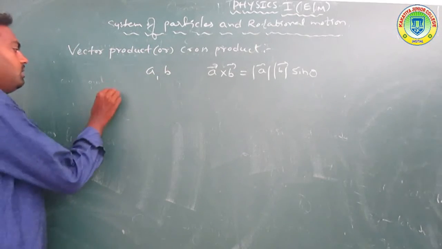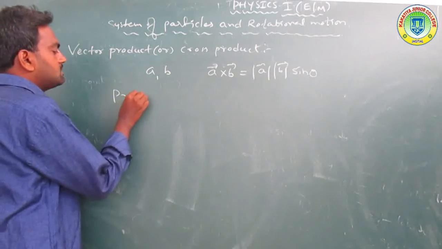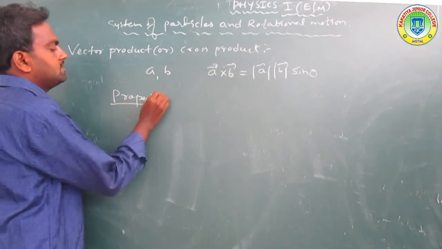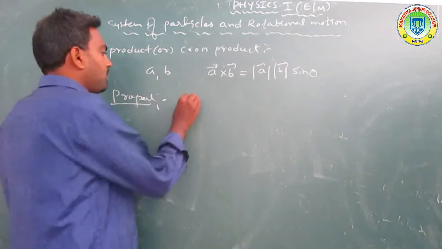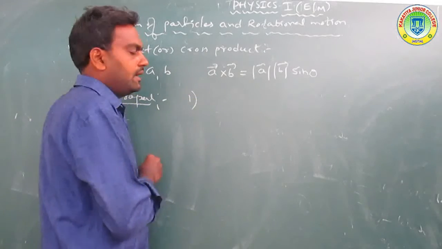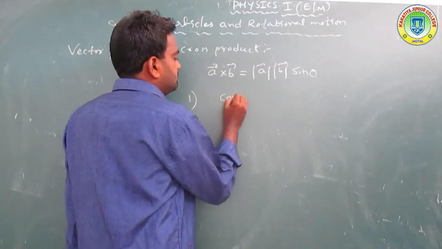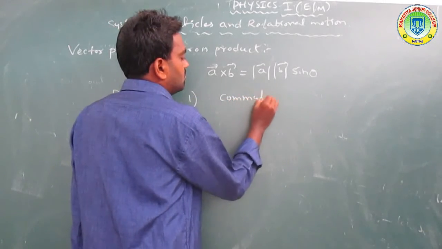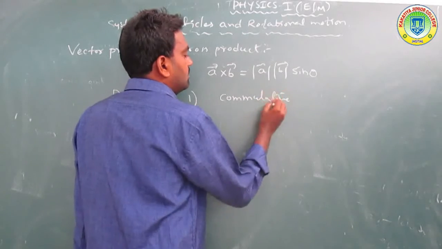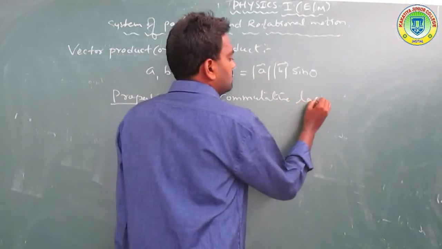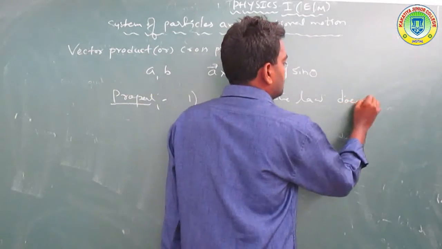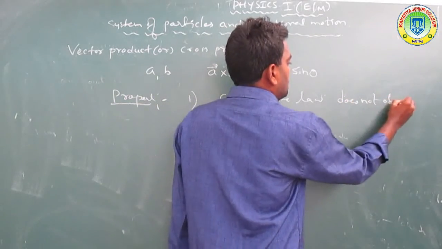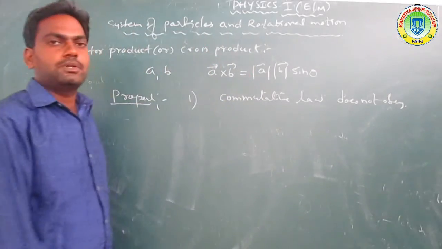Okay, so now let us describe the properties of the vector product. The first property is the commutative law. The vector product does not obey the commutative law.